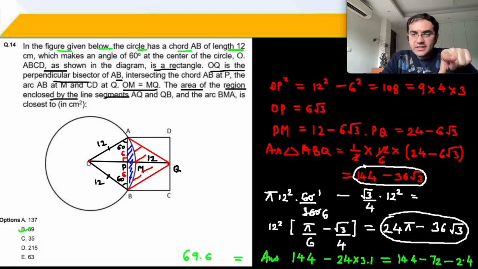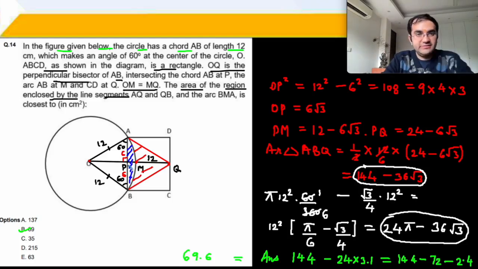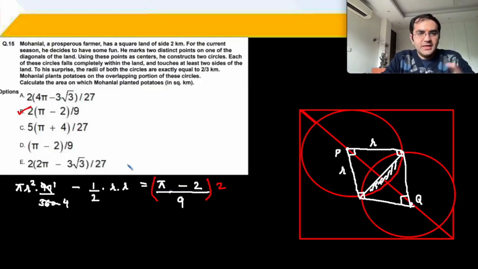Please understand that question 14 and 15 में जो ये blue region है, how do you calculate the area of a segment? It is sector minus the triangle. ये दो बार ही लगातार आ चुका है. It's very very important, हाँ. Another slightly calculation based question, not very difficult. Sector minus triangle.